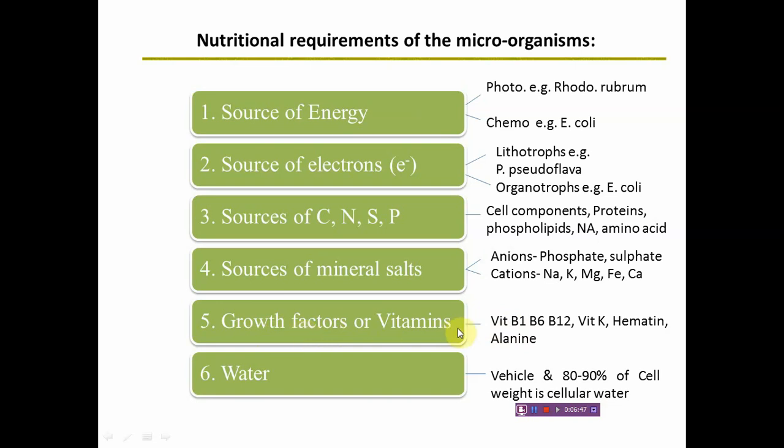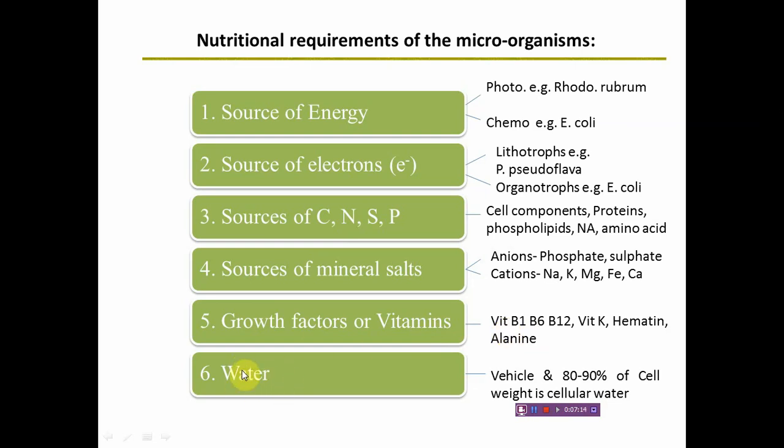So without these vitamins, without these amino acids, the cell growth will be retarded or very slow. Sometimes the cell growth will not take place. This happens in the case of some typical bacterial cells which require those specific vitamins in the culture medium. Until and unless you provide those vitamins, the cells will not grow.